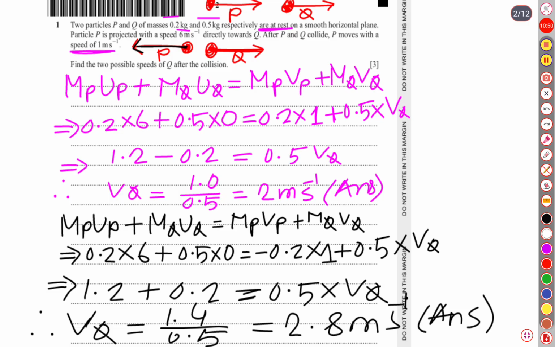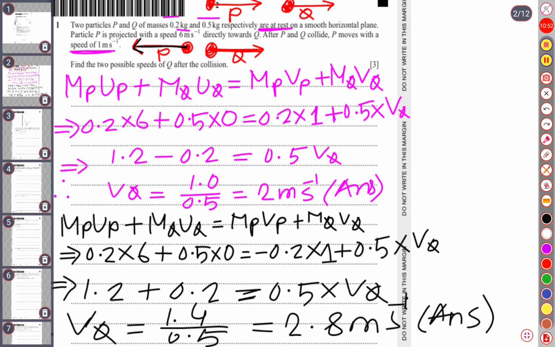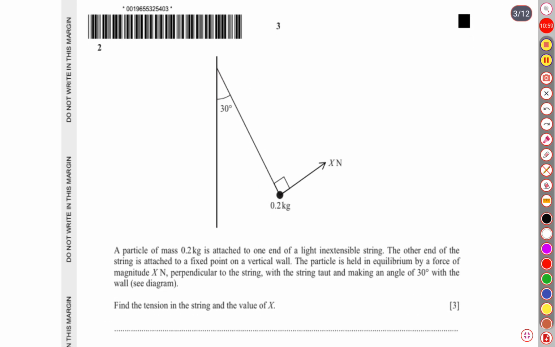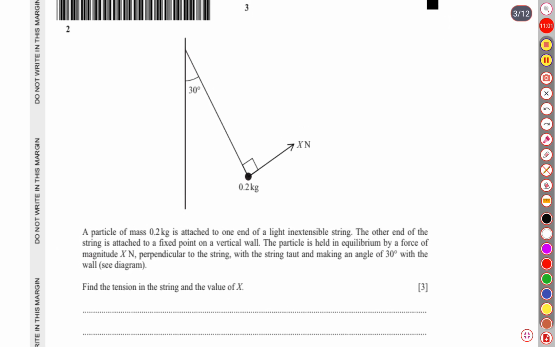Question number 2, on page 3, says: a particle of mass 0.2 kg is attached to one end of a light inextensible string. The other end of the string is attached to a fixed point on a vertical wall.